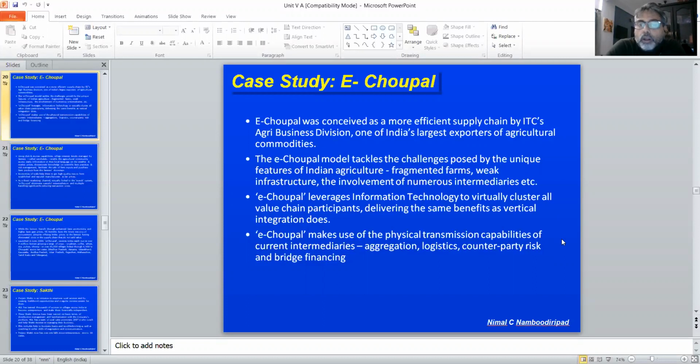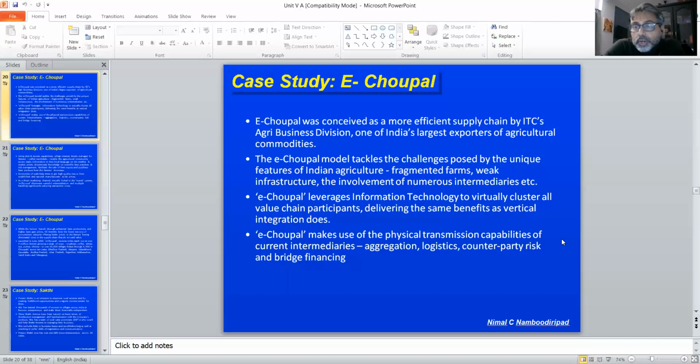And eChopal is ITC's initiative using information technology to virtually cluster all value chain participants, right from the farmers to the intermediaries and to other people in the supply chain, delivering the same benefits as vertical integration does in other countries. So instead of taking over the distribution or taking over the production, they decided to have a virtual integration using information technology. eChopal makes use of the physical transmission capabilities of current intermediaries. They are using the current intermediaries, they're not changing it.